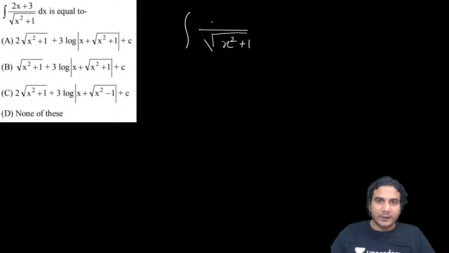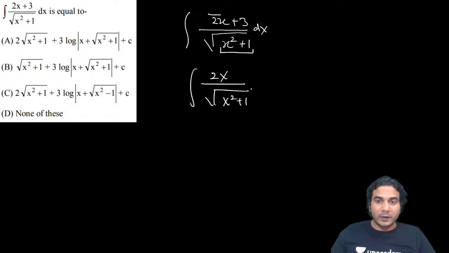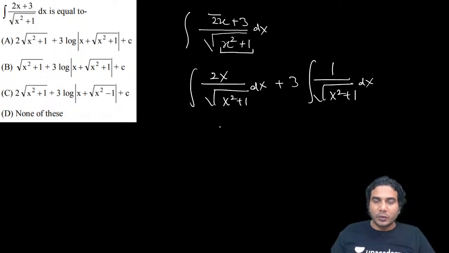Integral of (2x + 3) upon under root of x square plus 1 dx. So the derivative of x square plus 1 is nothing but 2x. So split it. It will be 2x upon under root of x square plus 1 dx. This will be your first integration, plus keep this 3 outside, and it is 3 times integral of 1 upon under root of x square plus 1 dx. So this is f dash upon root fx, which gives 2 root fx, plus 3.